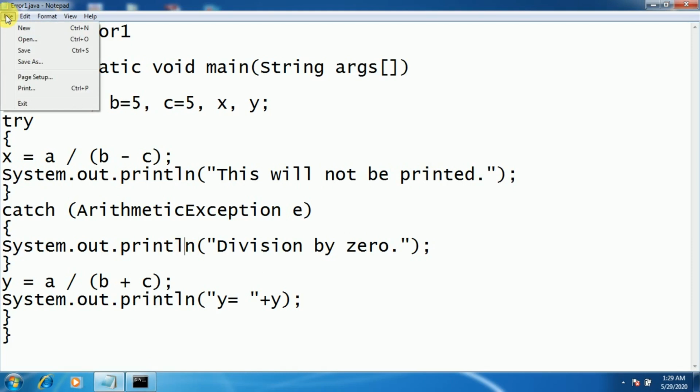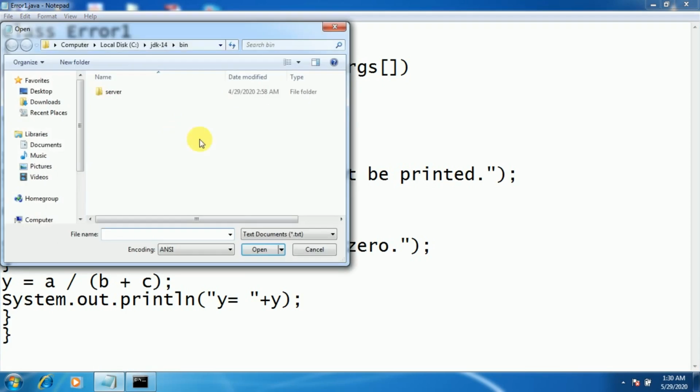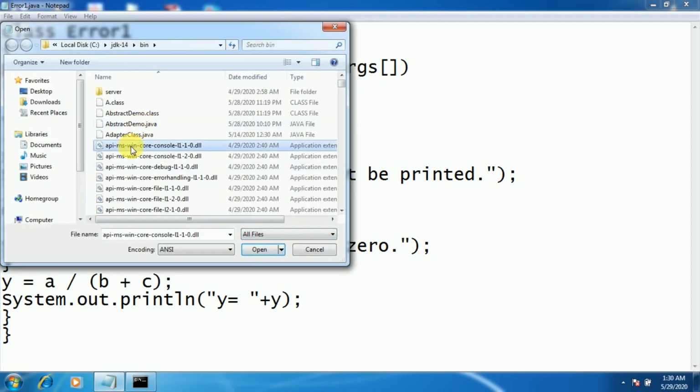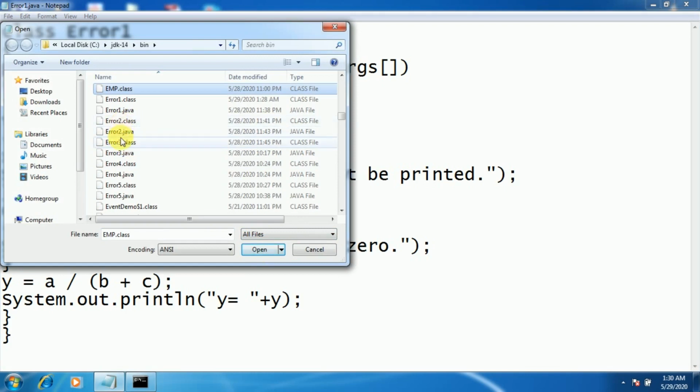Now, there may be situations where you need to include multiple exceptions instead of only one. You don't know what type of exception the statement included in a try block is going to throw. So for that, we can make use of multiple catch statements in a program. So now we will see how we can make use of multiple catch statements in a program with this